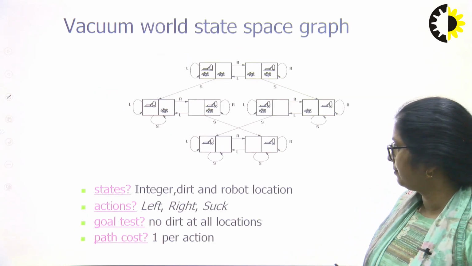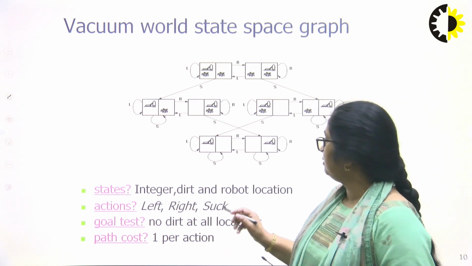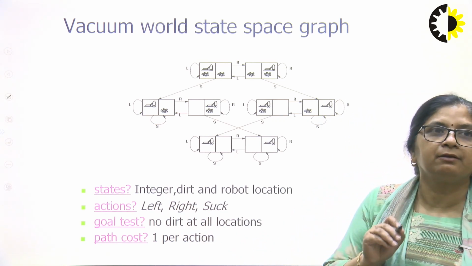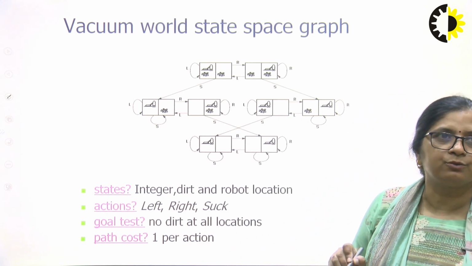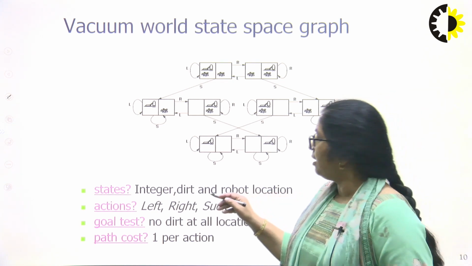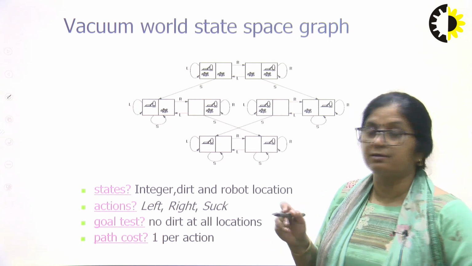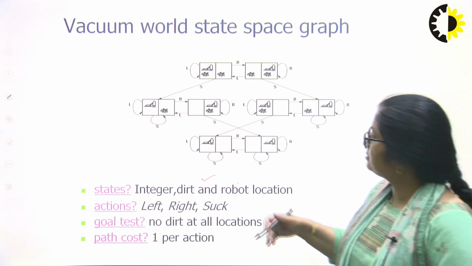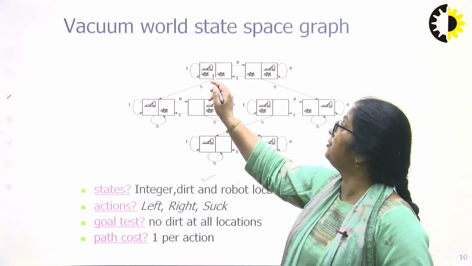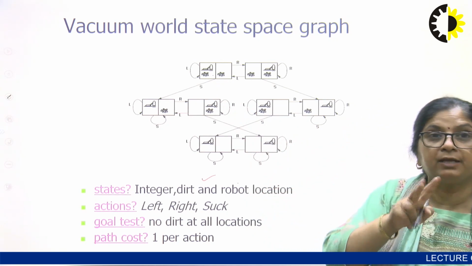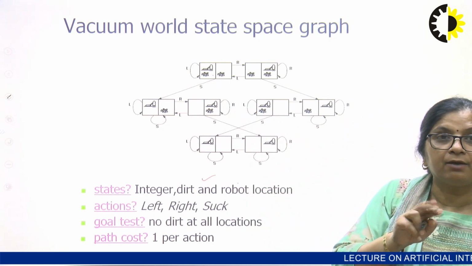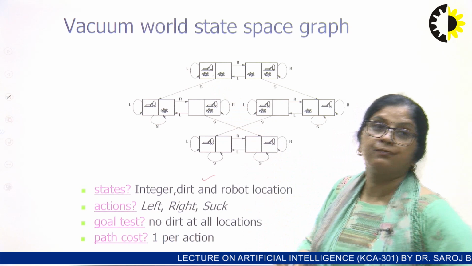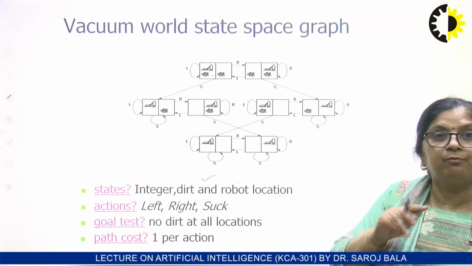What are our states? State 1 or 2. We can call them state 1, state 2. How are these states defined? With the help of dirt and robot location. Now let us find out the state of the vacuum cleaner at 1. 2 tiles are there, 1 and 2. Now we will number the states. So here the vacuum cleaner is in the first tile and both are dusty.